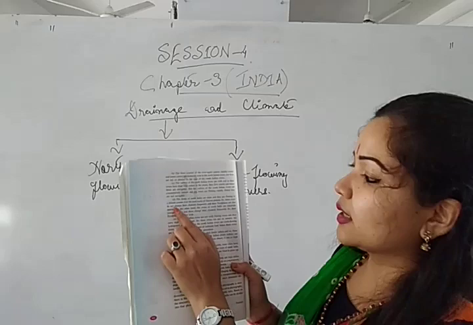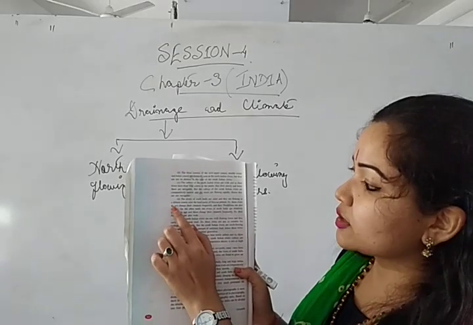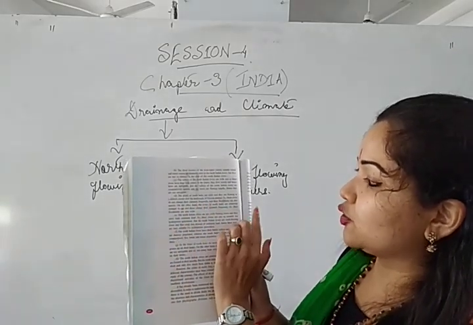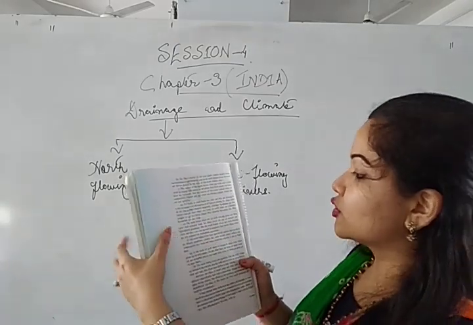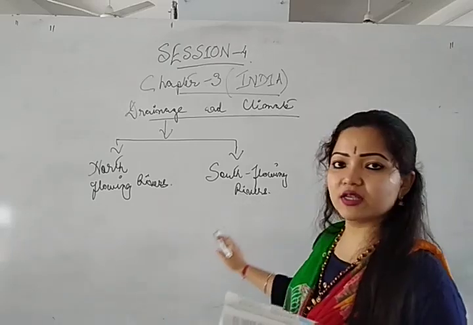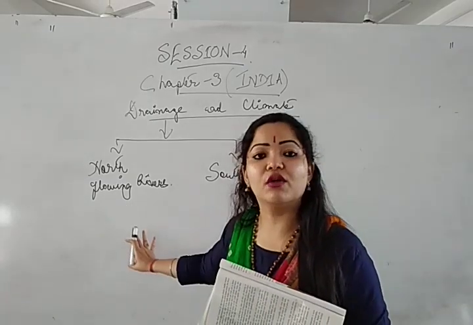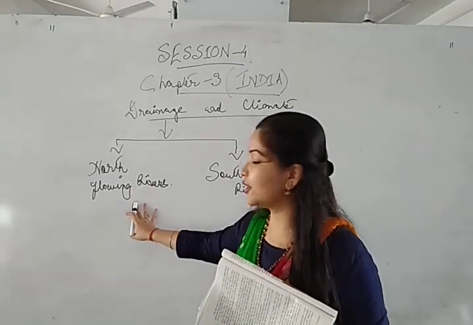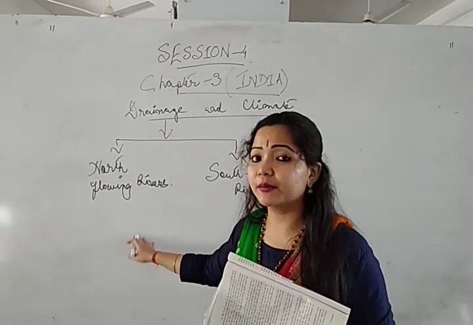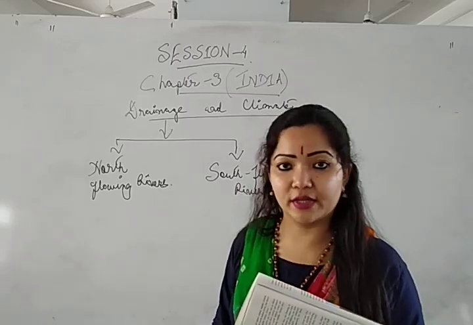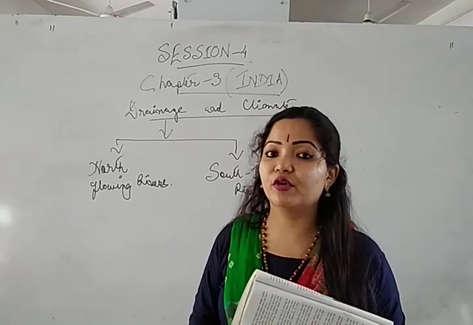Next, D: you can see the rivers of South India are older, and they are flowing in a definite course over the hard rocks of the Deccan Plateau. So these rivers do not change their channels frequently, and their floodplains are also narrow. These south flowing rivers are much older compared to the north flowing rivers. Now why? Because north flowing rivers originate from the northern Himalayas, and the northern Himalayas are what? Young fold mountains. The northern Himalayan mountains formed during the Tertiary age, and they are a type of young fold mountain.